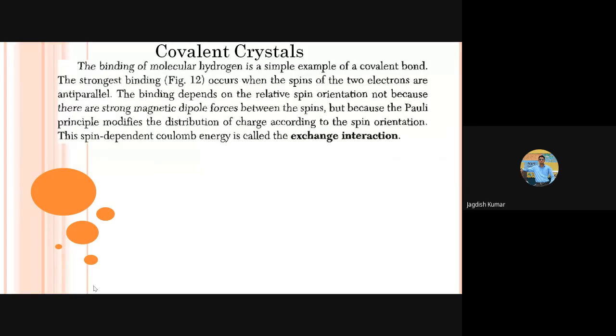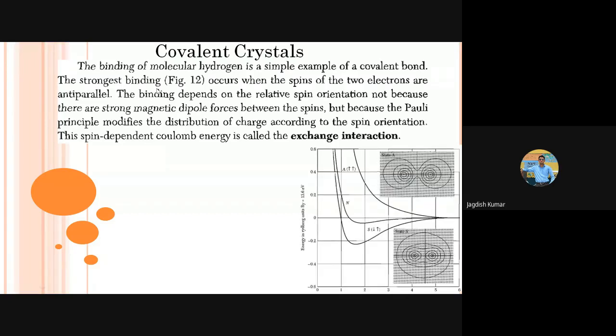Okay, let's come to the next thing. So covalent bonds: the binding of the molecular hydrogen is the simple example of the covalent bond. Here is figure 12. This has all been taken from Kittel, so you can refer to the details in Kittel.